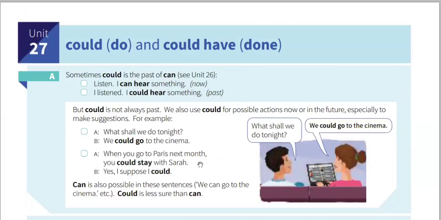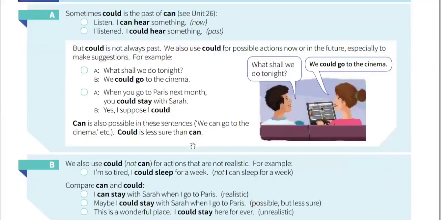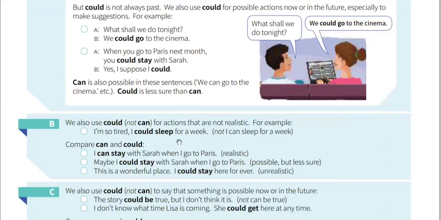that we can use could the first for possible actions now or in the future, especially to make suggestions. For example, we could go to the cinema. It is a suggestion and it is an option. That means it is possible to do. And the second usage is that we can use it for the actions that are not realistic, that are imaginary. For example, I could sleep for a week.